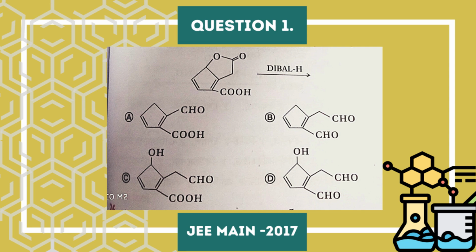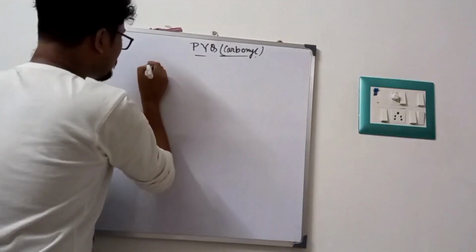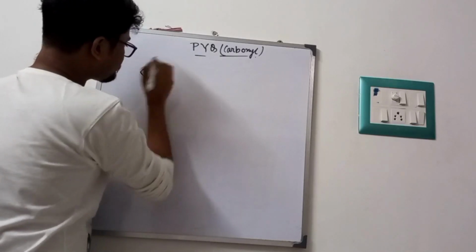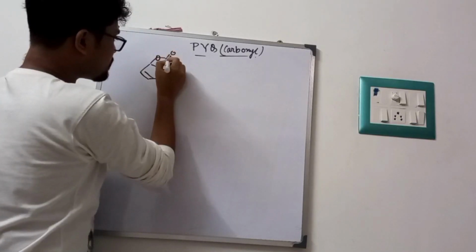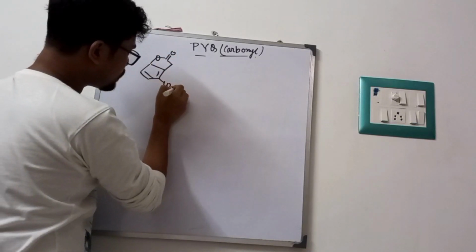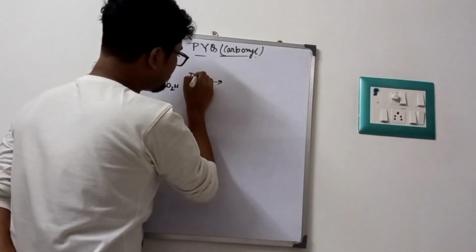So let's start. My first question contains a cyclic ester, that means a lactone, with a 5-member ring having an acid-containing group. They will provide us DIBAL-H. So we will start the reaction. What is the reactant? The reactant looks like this, this is ester, and they will provide us DIBAL-H.